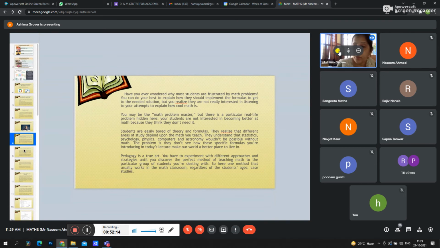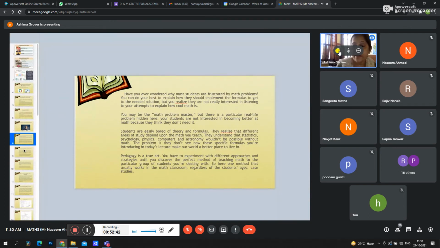Students are easily bored of theory and formulae. And you know that in classes 11th and 12th, there are so many formulae which will be very difficult for them to memorize. But as Sir has given so many short tricks, and a game also, for straight lines, students can easily understand the concept and memorize the formula.